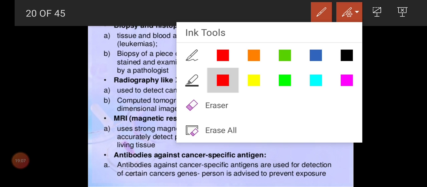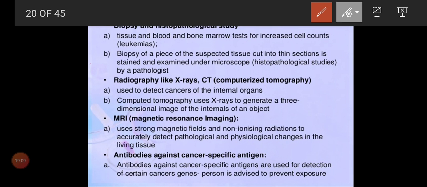Okay, second one. A biopsy of a piece of suspected tissue is cut into thin sections, stained and examined under a microscope. With that we can see whether it has the same row of cells or the row is extended. The row is extended because of the cancerous cells. That also can be seen. That is biopsy.